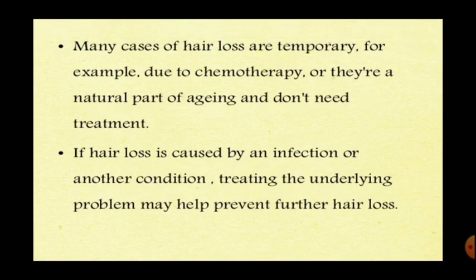Many cases of hair loss are temporary, for example due to chemotherapy, or they are a natural part of aging, and don't need treatment. After chemotherapy, the hair regrows, and aging is a natural cause of alopecia.